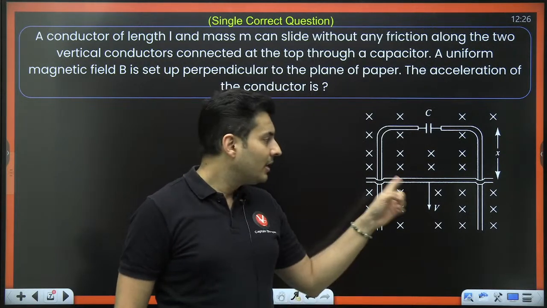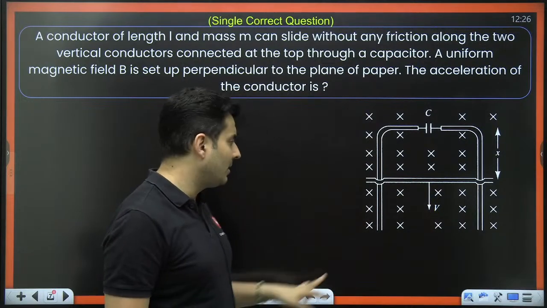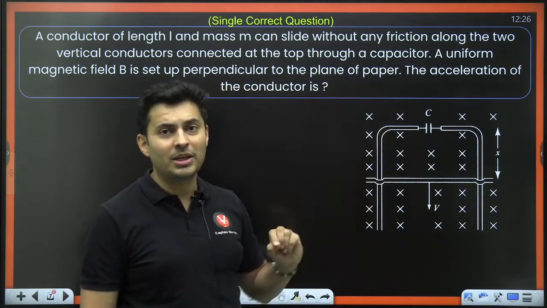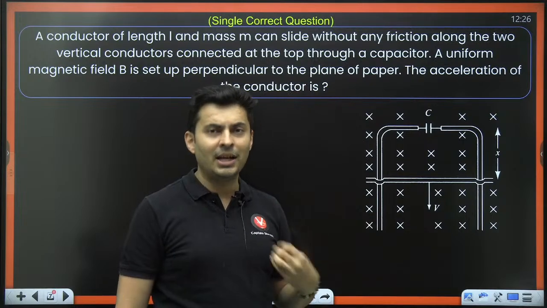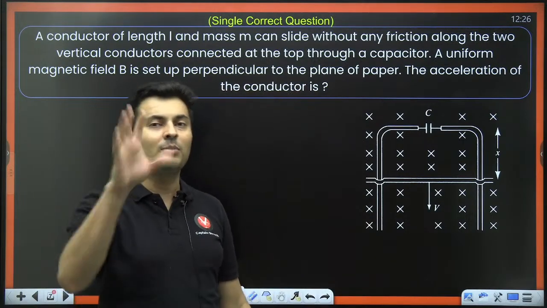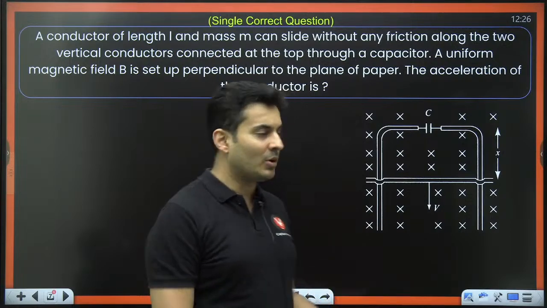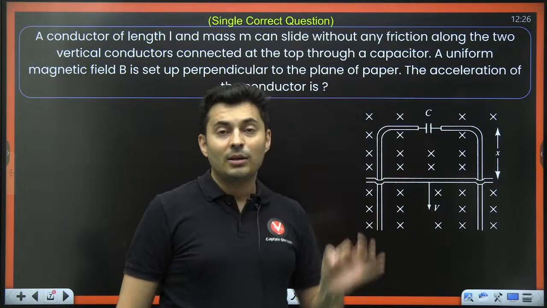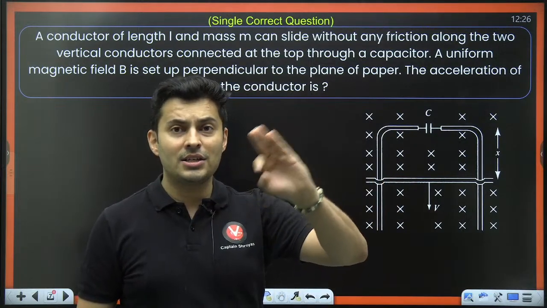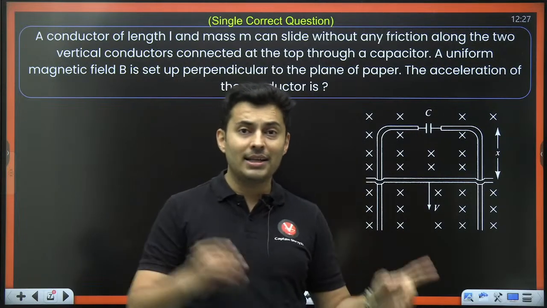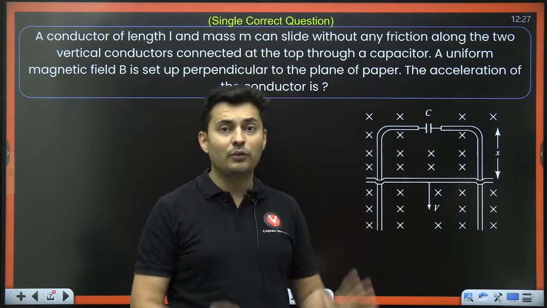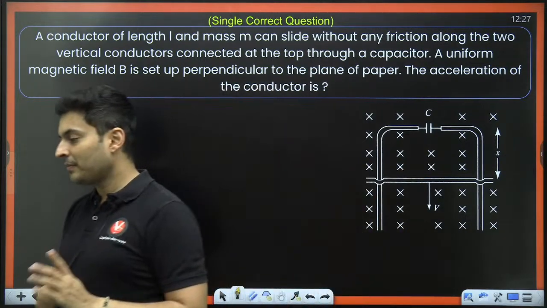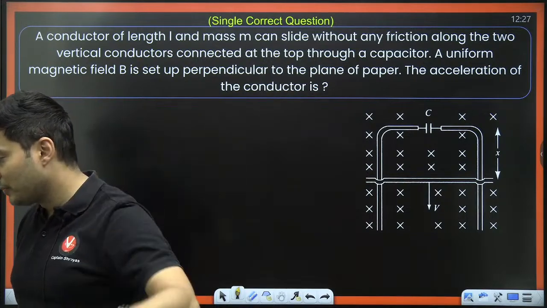The problem is, if the voltage is not constant because the velocity is changing, then even the charge won't remain constant, even the current won't remain constant. And if the current does not remain constant, there is one more problem which is going to happen. And what is that problem, guys? You might see that there is an ILB force. Remember, Lorentz force on charges and current carrying wires. If a wire is carrying current, there is a magnetic force of ILB acting on it. Even that magnetic force might change. It's like a vicious circle.